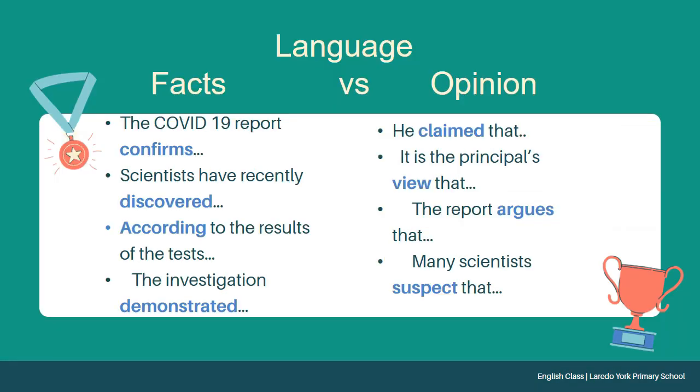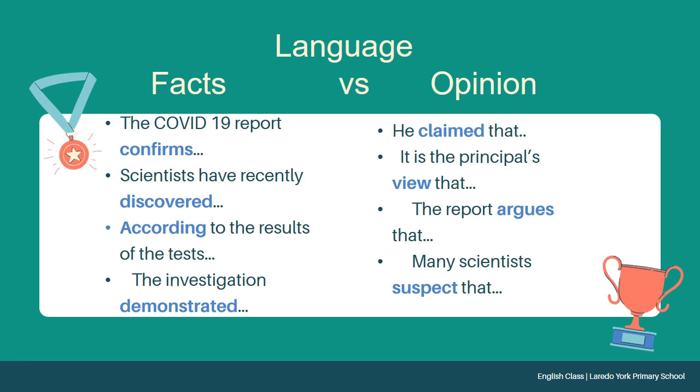There are a few words in the language that are particular to facts and opinions. For example, I say the COVID-19 report confirms. When the word confirms comes, it means it is about some fact. The COVID-19 report confirms that the result was negative or positive, that is confirmed. But if I say he may be positive, he may be negative, this is opinion. When it is about a report and confirmation, then it becomes a fact.